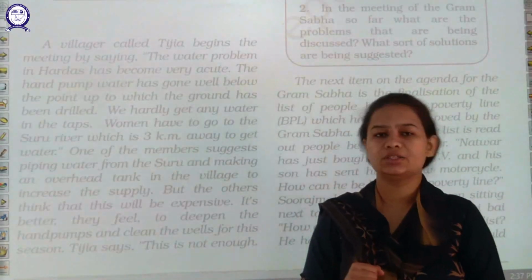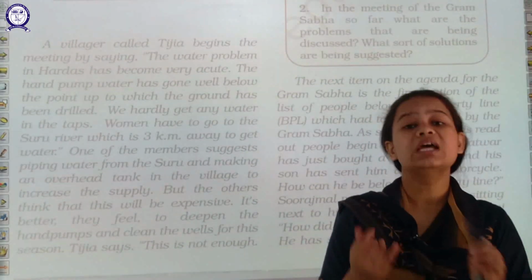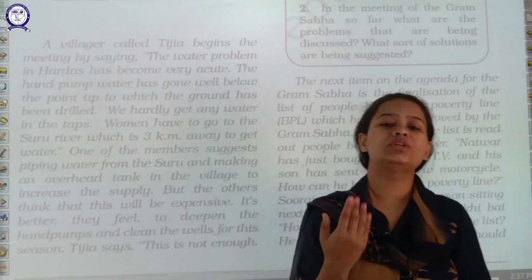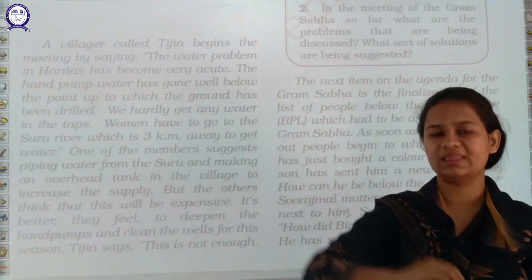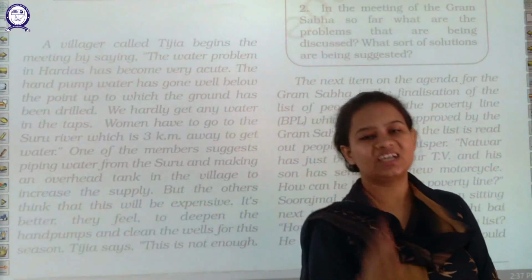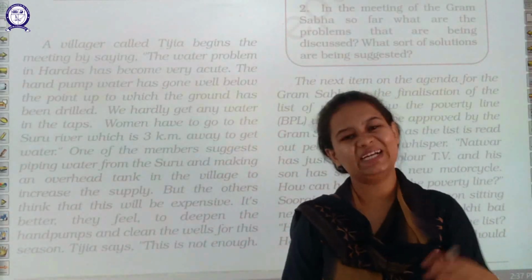Firstly, because it is not expensive, and secondly, it is easily affordable by the Sarpanch, and it will solve the problem of water shortage in their area. So the first topic discussed in the Gram Sabha meeting, regarding the water storage problem, was solved by discussion.